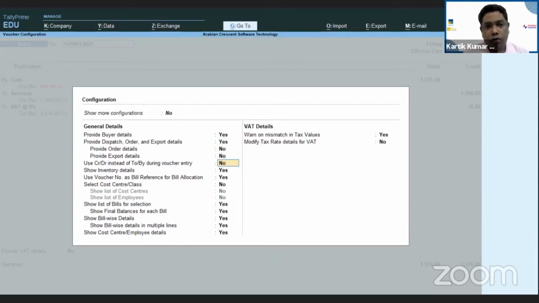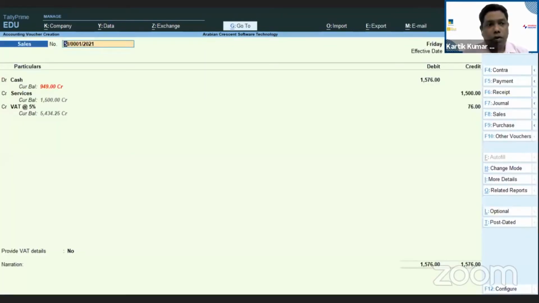Now see here, I'm changing. Here I'm seeing this is debit and credit, which is no. I have to just make it yes. If you're comfortable with To and By, you can keep it To and By. If you're comfortable with debit and credit, you can opt for debit and credit. So it's up to you. Just by making that one option yes, this particular screen has been changed.